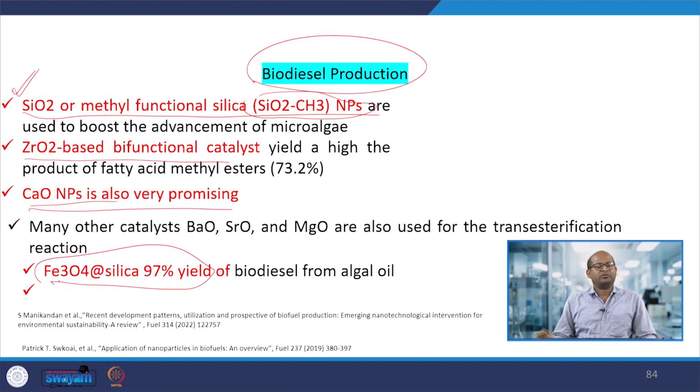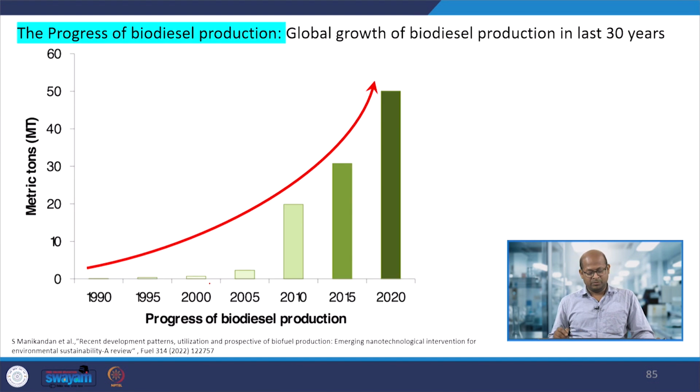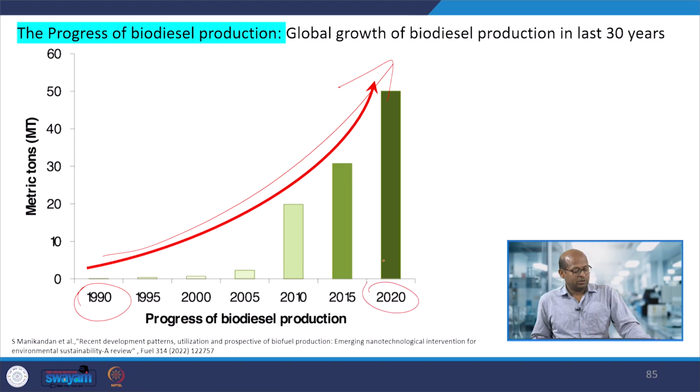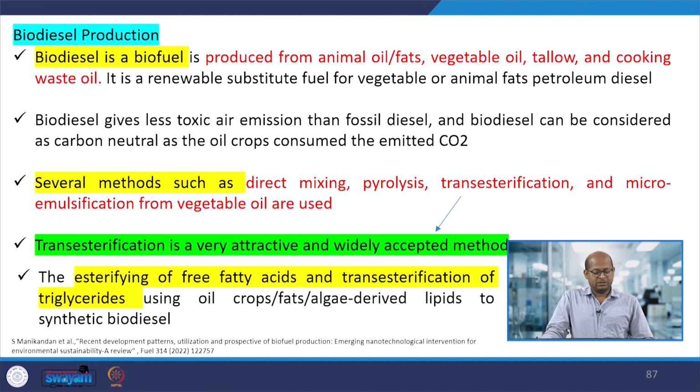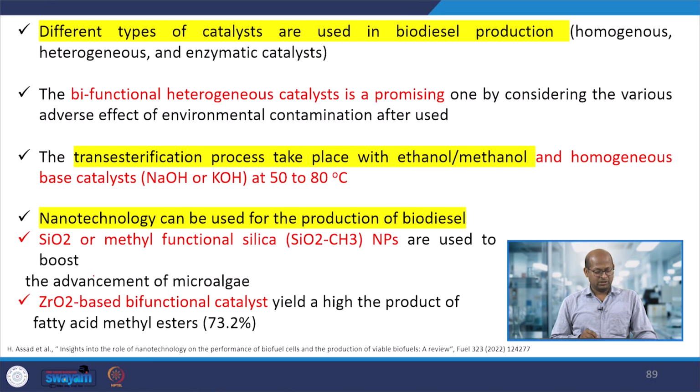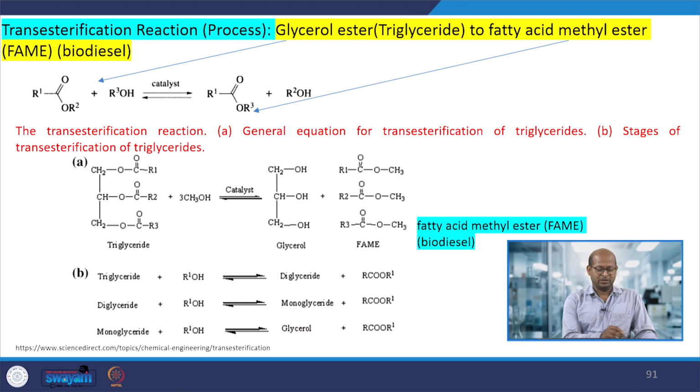Even ferric oxide or silica also give a 97% yield of biodiesel from algal oil. So this is the progress of biodiesel production, you can see it is gradually increasing from 1992 to 2020. The rate of production of biodiesel is increasing, and at the same time production in different countries has increased. Okay, so this biodiesel production is basically a transesterification process. In this process, the reaction that I am going to show, here this is the glycerol ester that was taken. So this is triglyceride.